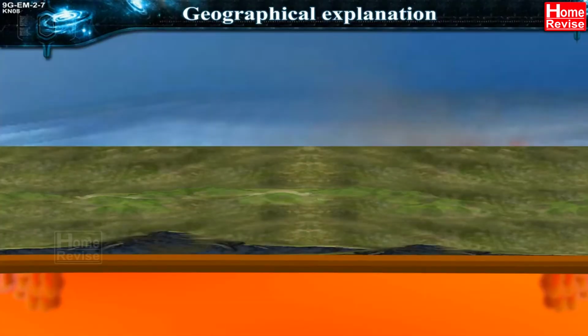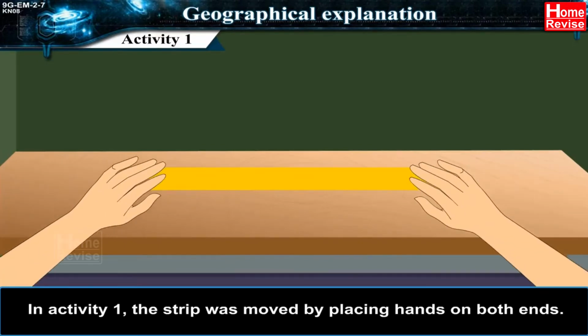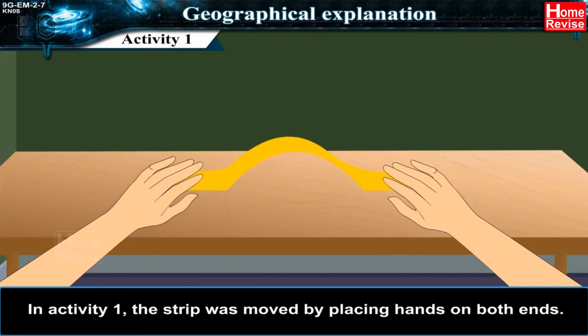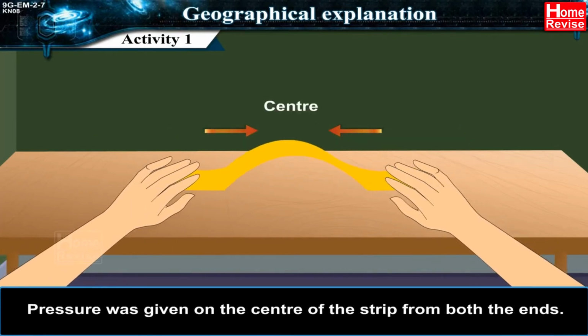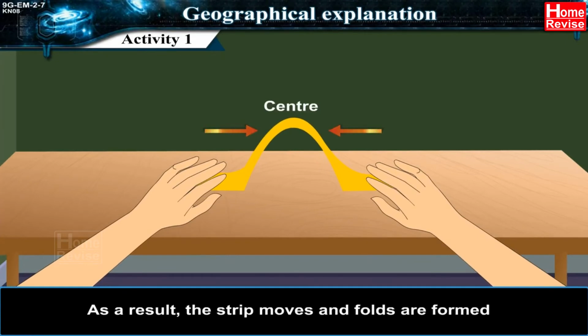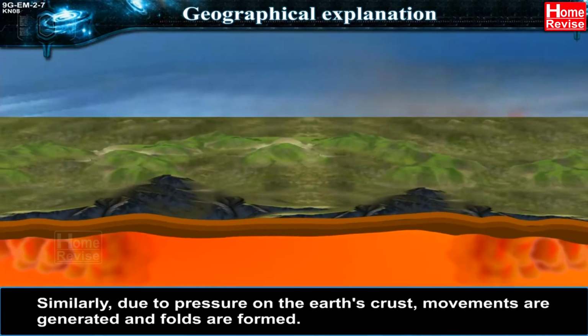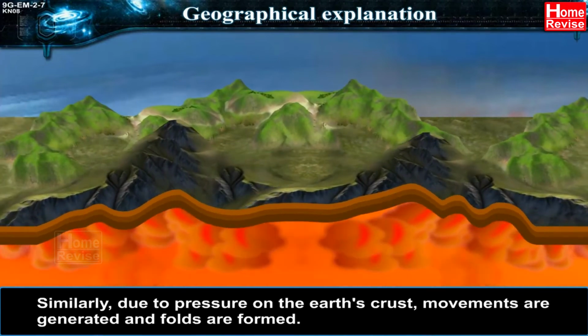Geographical explanation. In activity 1, the strip was moved by placing hands on both ends. The work performed on the strip at that time is called compression. Pressure was given on the center of the strip from both the ends. As a result, the strip moves and folds are formed. Similarly, due to pressure on the Earth's crust, movements are generated and folds are formed.